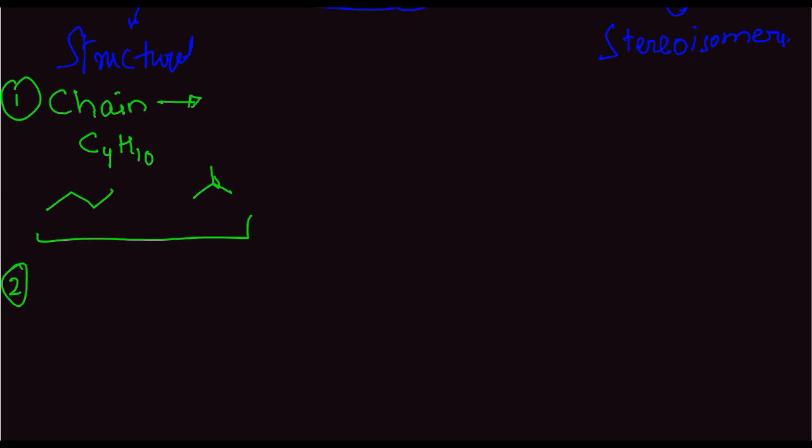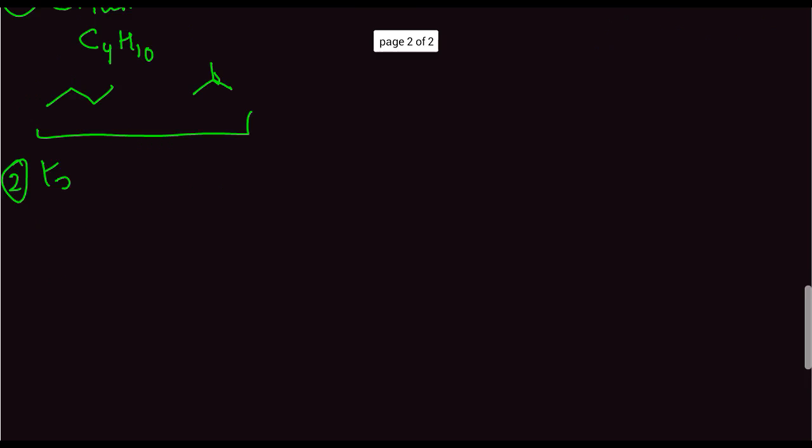Another type of structural isomer is positional isomer. In case of positional isomer, the position of the substituent or the functional group differs. So basically, say we have a ketone, something like this.